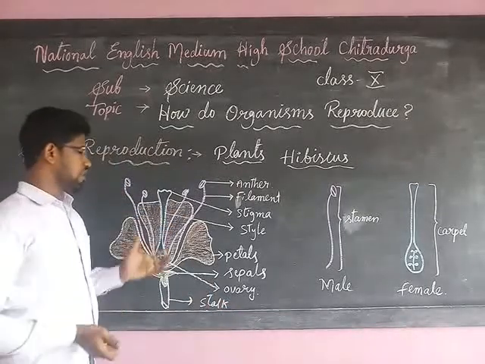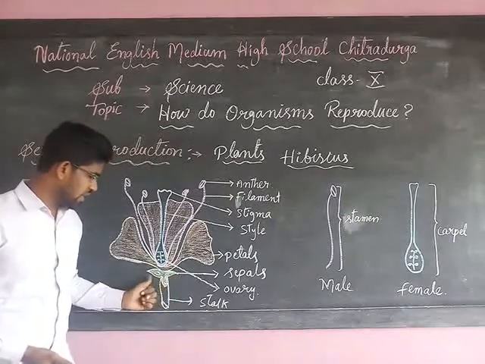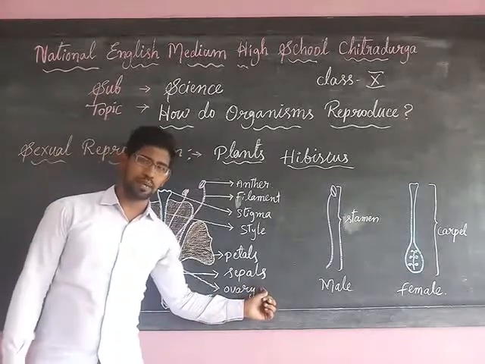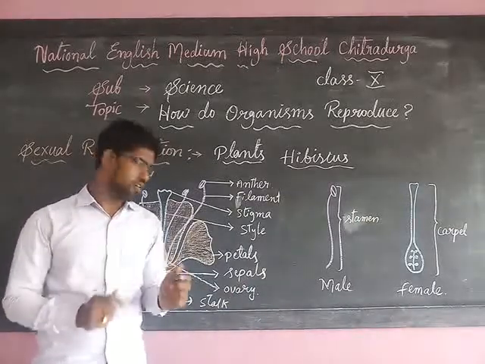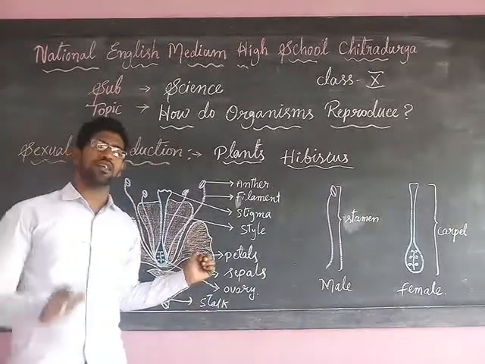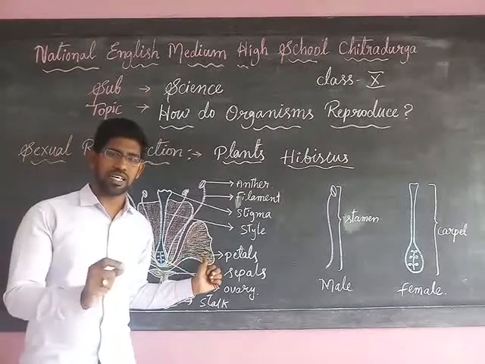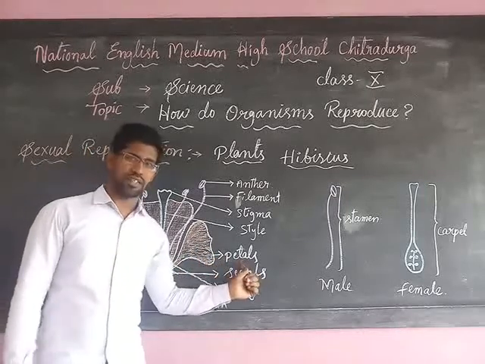Understood? So in these flowers there are green colored leaves present. They are called sepals. Above the sepals, present in a whorl, understood? So in the second whorl, the colored leaves are present. That colored leaf of a flower is called petals.